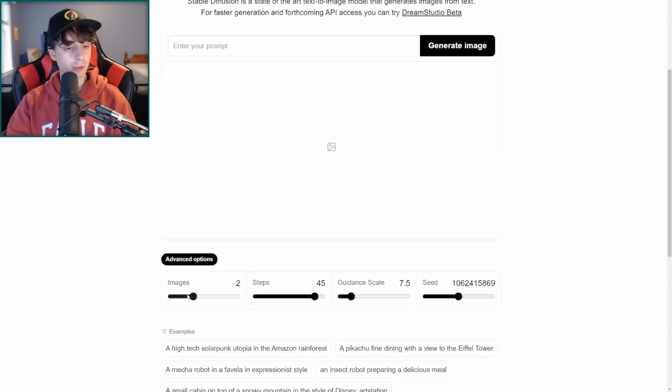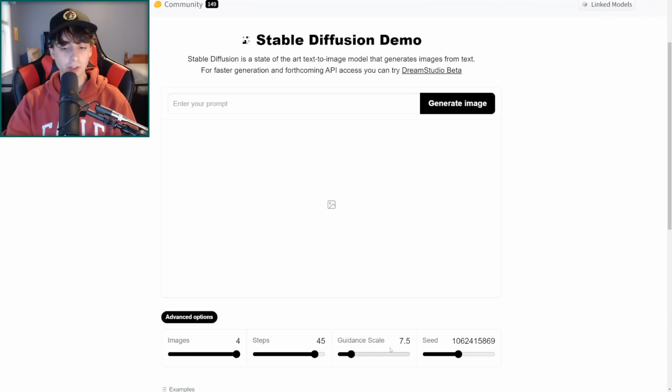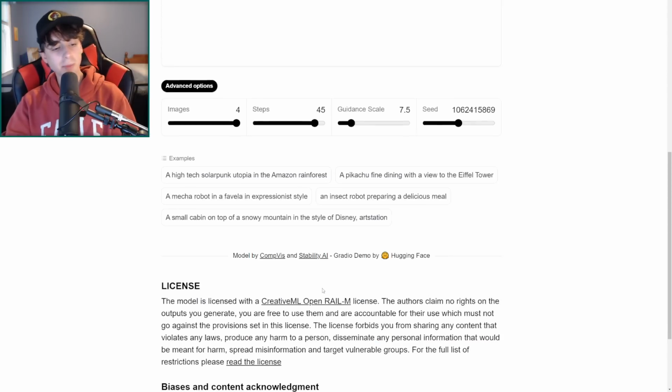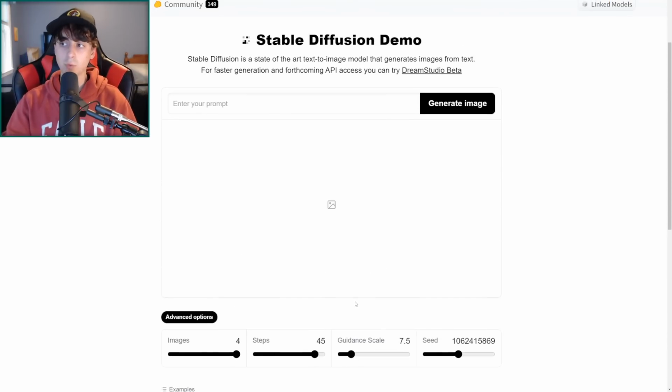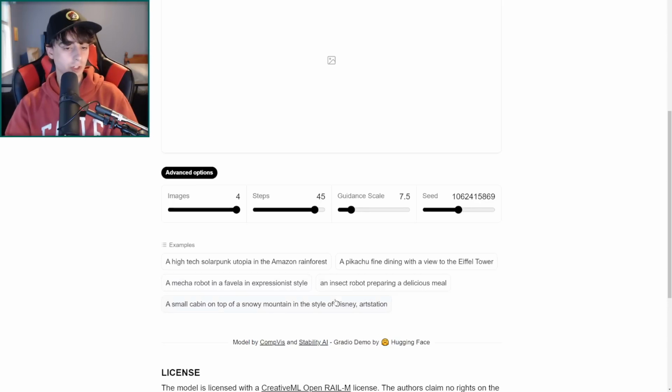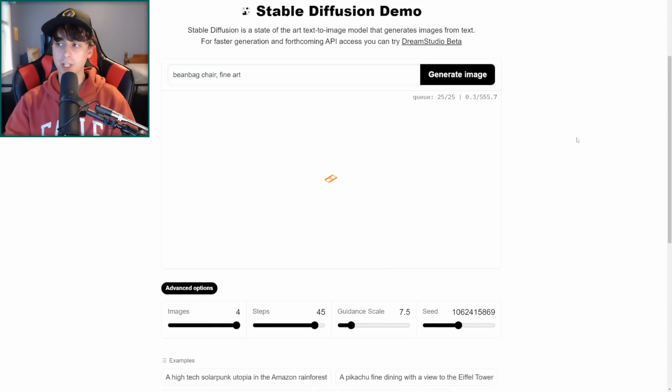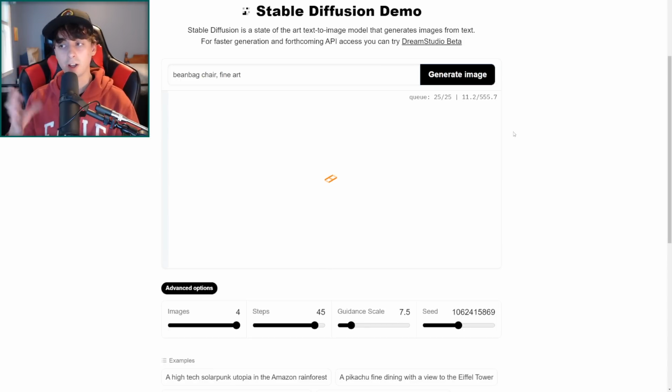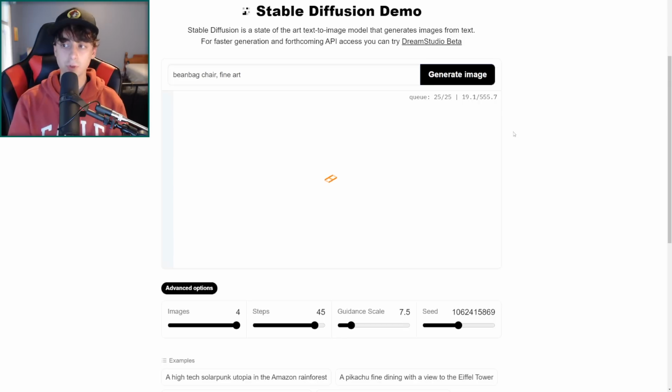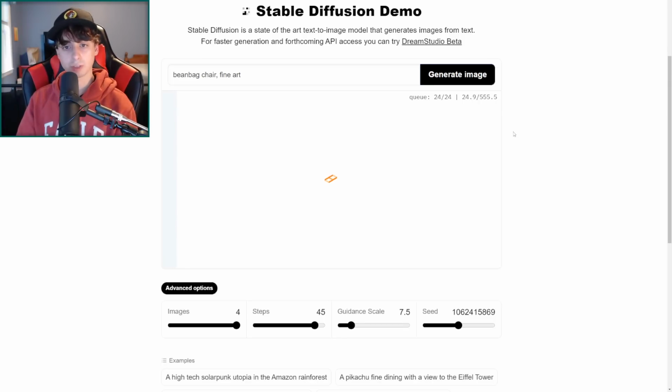We can also choose from 1 to 4 images, go up to 50 steps with this one. Guidance scale is also in here, and seed. So not as many options as you get with the Stable Diffusion web app Dream Studio. And you actually get some example prompts down here too. But yeah, this is just a really nice way, I think, to show people Stable Diffusion for the first time, and it does, again, take a long time to eventually generate through Hugging Face, but a lot of people in my Discord were saying that I should show this to you guys because it really is the easiest way, I think, to run Stable Diffusion for free at home, so I will also link this one down below.